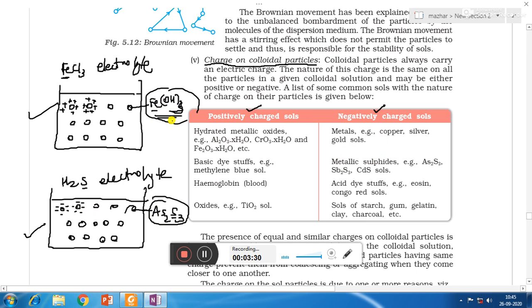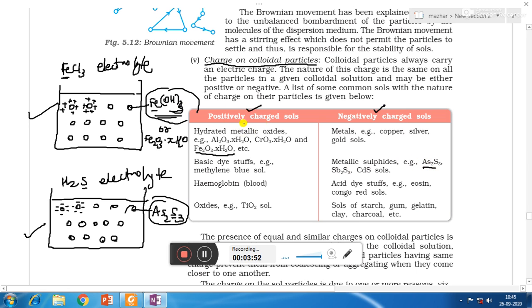If we want to show ferric hydroxide sol, either we can write the formula Fe(OH)3, or we can also write Fe2O3.xH2O. So both are one and the same. So Fe2O3.xH2O is an example of positively charged sol, and arsenic sulfide is an example of negatively charged sol.